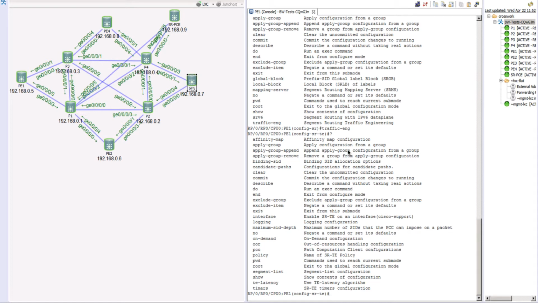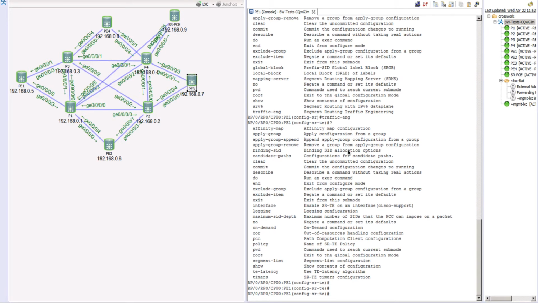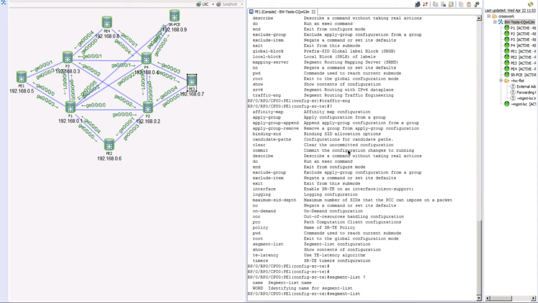So the very first thing that we need to configure is our path. In this case, we are working with a static policy, so we'll use an explicit path. That means we will dictate the path that we want our policy to take. The very first thing that we need to create is our SID list, or our very first path. So we'll use the command segment list. With the segment list, we can give it a name, or a word identifying a name for a segment list.